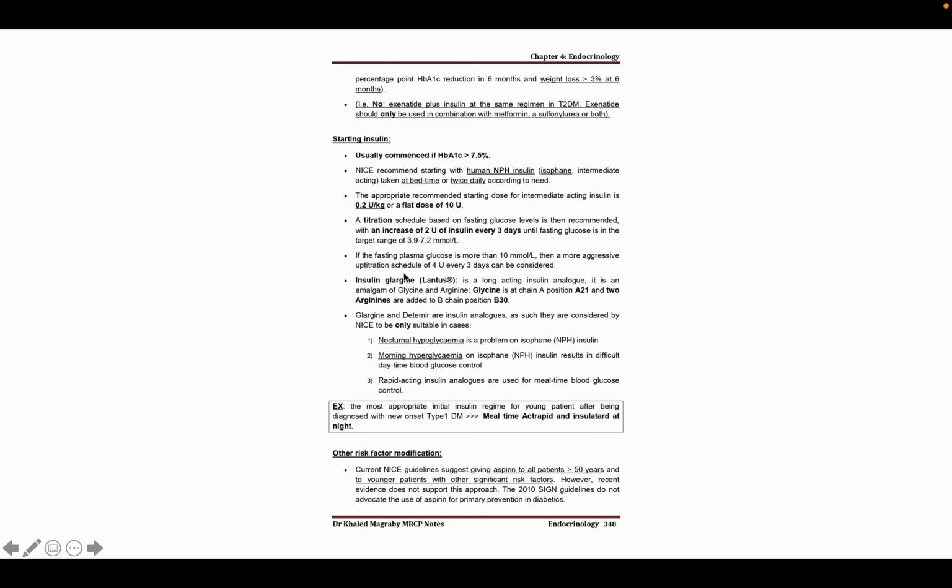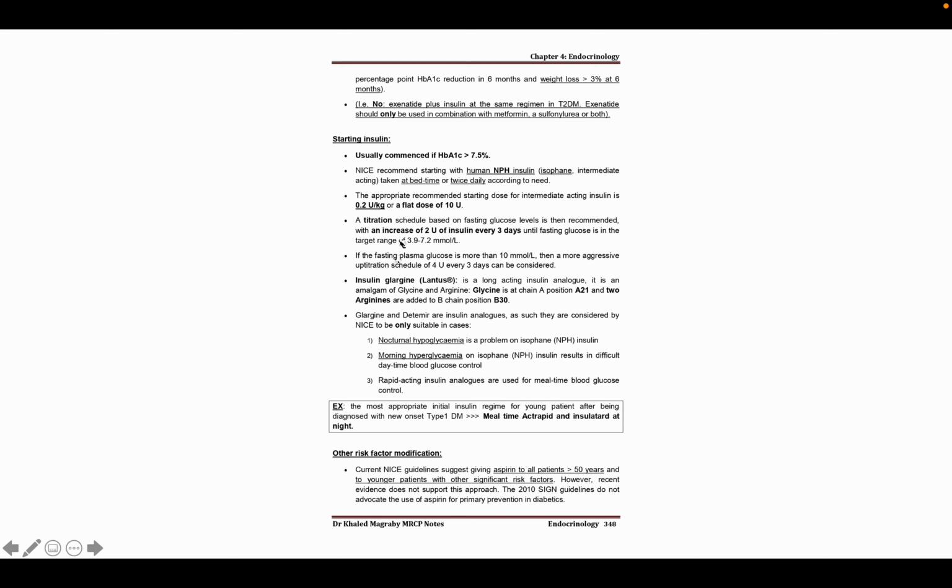So in case of long acting insulin like insulin glargine, there is an anatomical point here. In case of glargine, there is a glycine and arginine substitution. So glycine will be at position A21, and 2 arginines should be at position B30. So it's a little bit important for the part 1 exam.